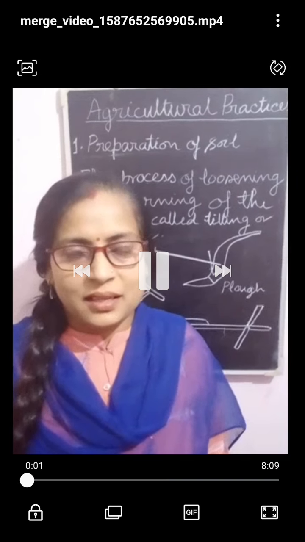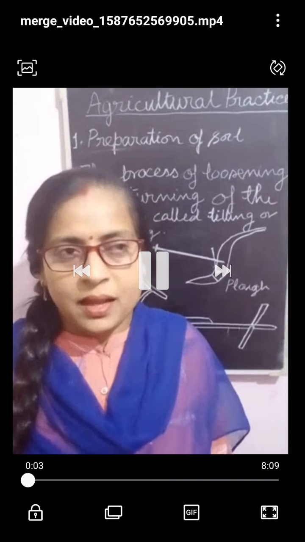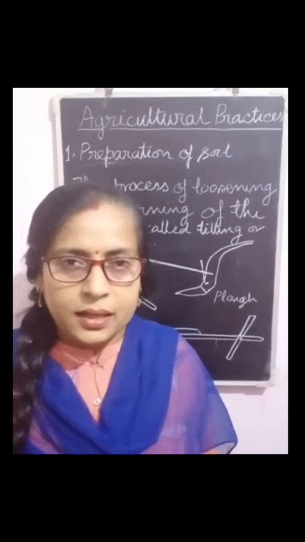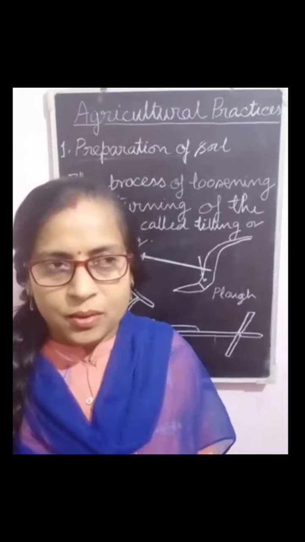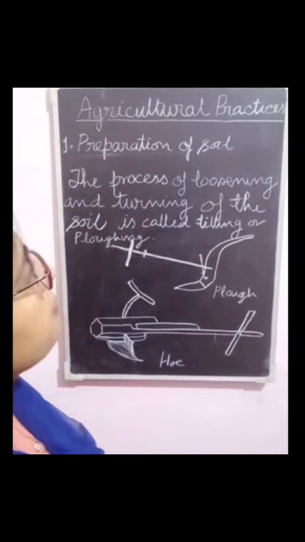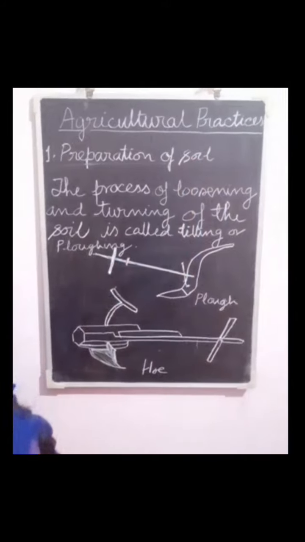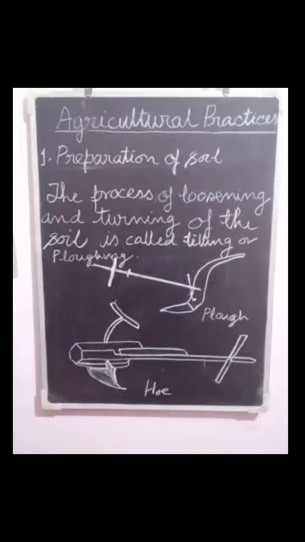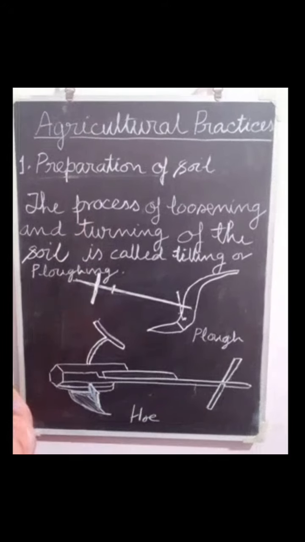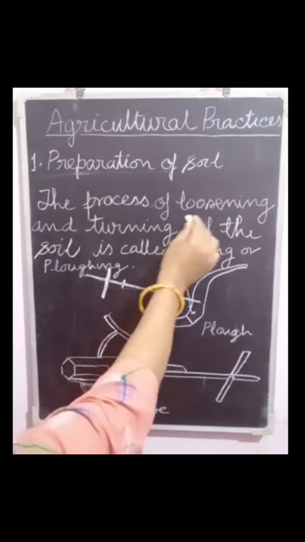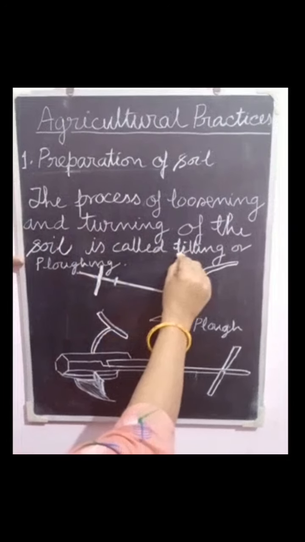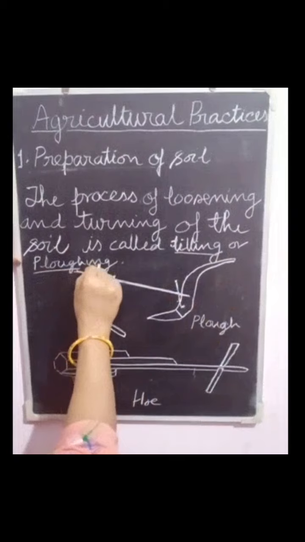Hello student, in the previous topic, I discussed the Rabi crop and Kharif crop. Now, today I will discuss the agricultural practices. The first step of the agricultural practices is the preparation of the soil. The process of loosening and turning of the soil is called tilling or plowing.